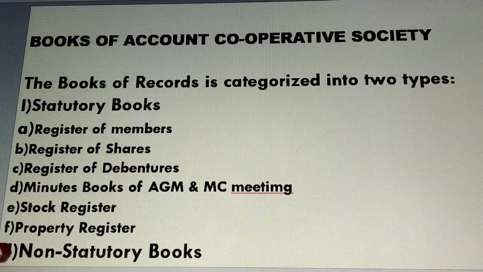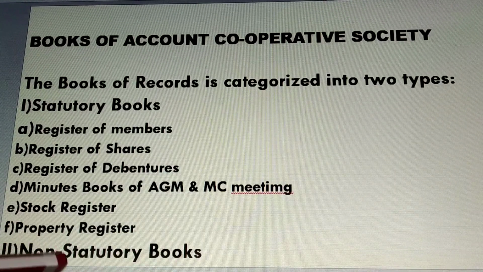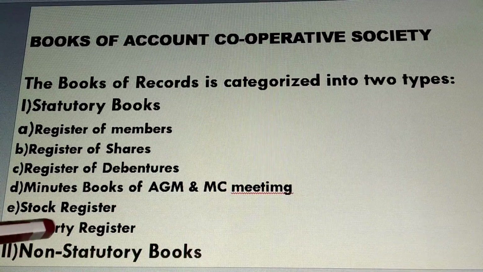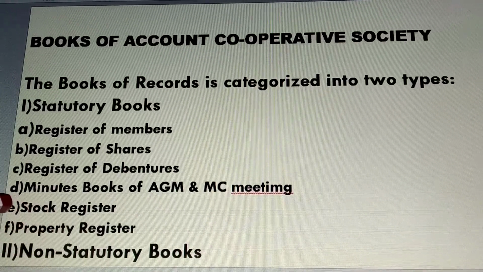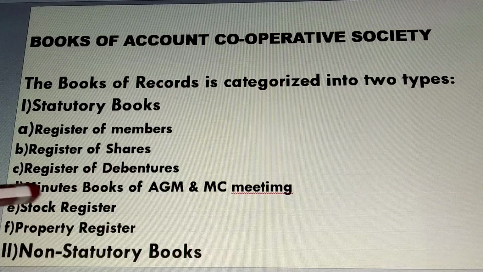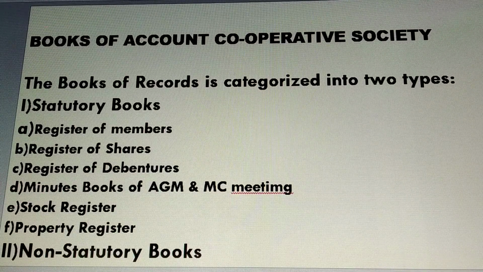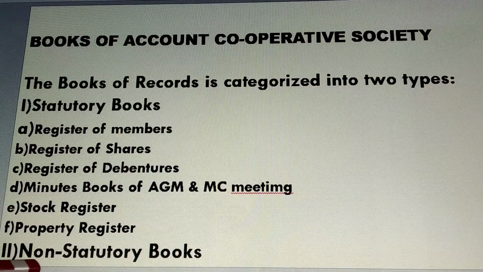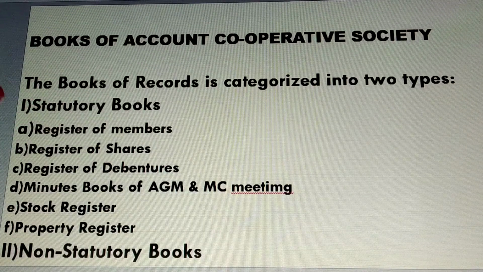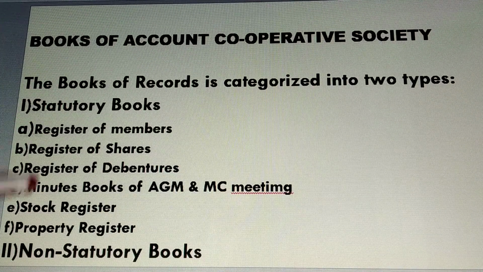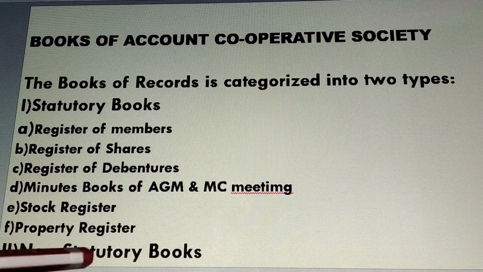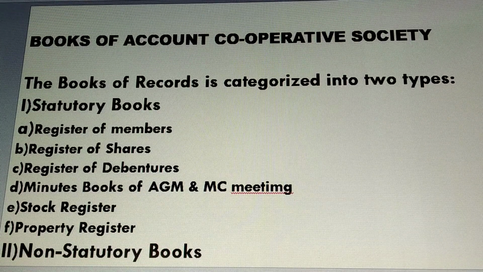Now we'll have a look at the non-statutory books. As I already said, a cooperative society has to maintain books of account, which are also known as books of record, and they are categorized into two types, statutory books and non-statutory books. We have already seen what statutory books are. So now we'll see what non-statutory books are.